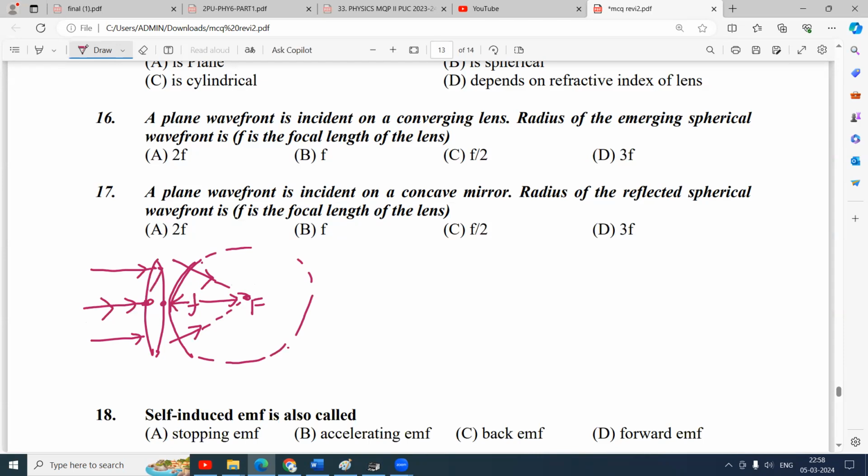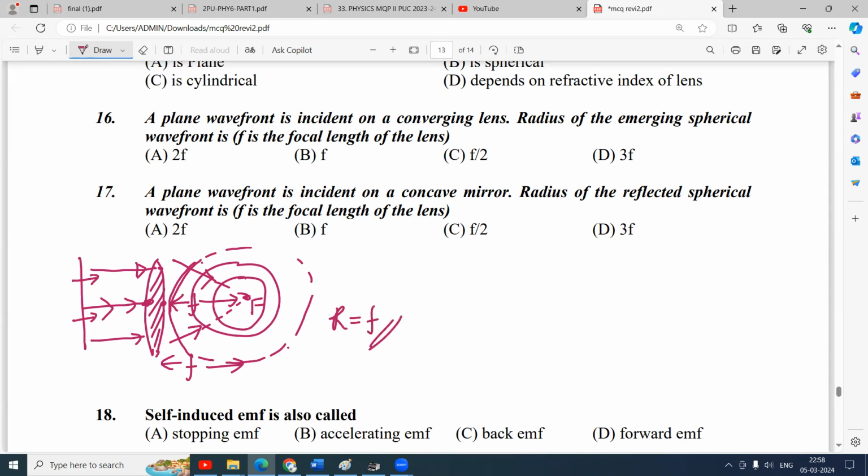So remember, there are many points covered here. If parallel rays are incident on a convex lens, they converge and meet at the focus. The point where they meet is the focal point of the lens. According to Huygens principle, we talk about the wavefront instead of parallel rays. If a plane wavefront is incident on a lens, then after refraction through the lens, it becomes a converging spherical wavefront. This sphere goes on decreasing its radius and finally becomes zero, converging at the focus. Just after refraction, the spherical convergent wavefront has a radius equal to f.